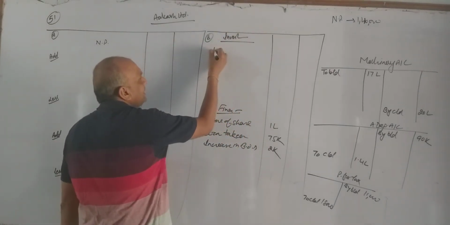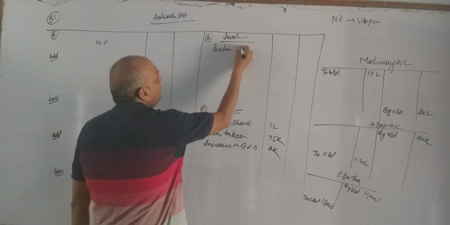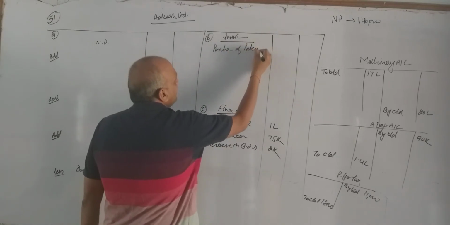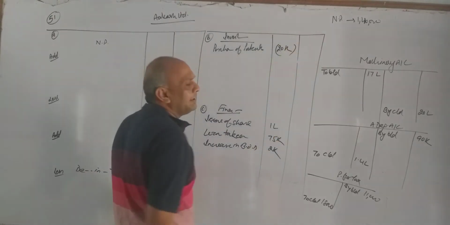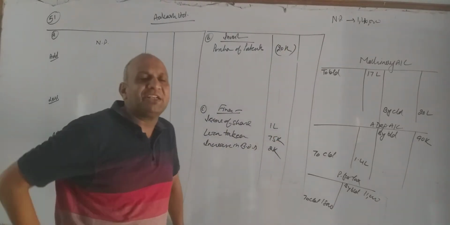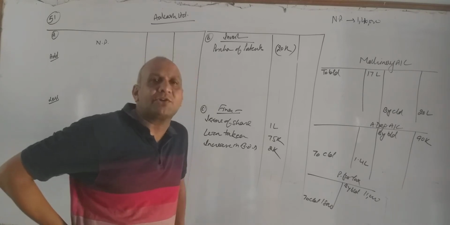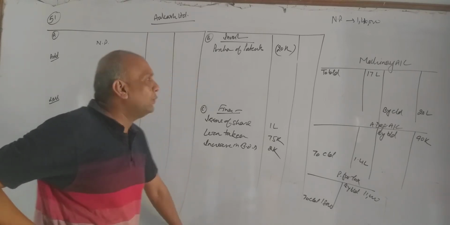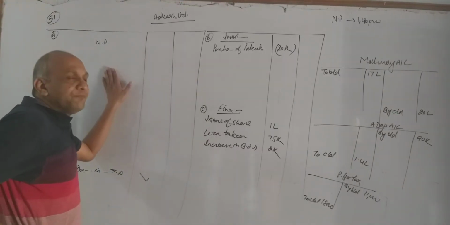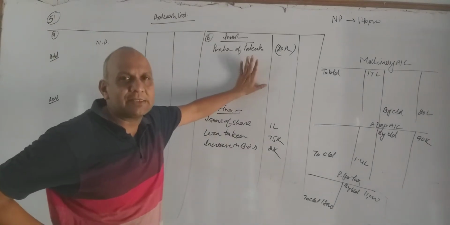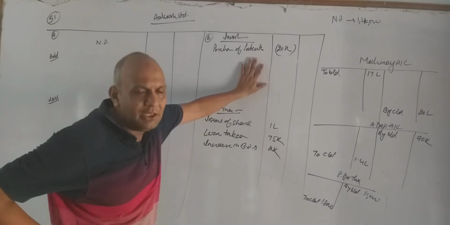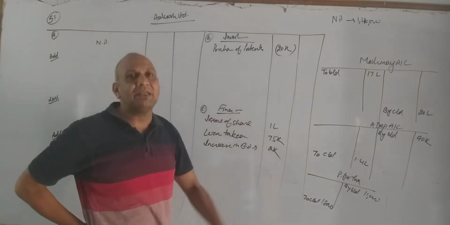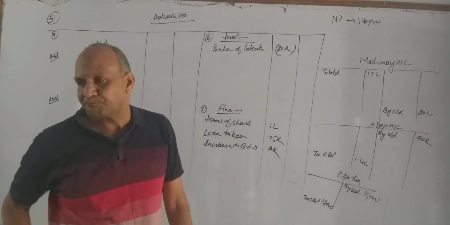Investing activity. Purchases of patents. In most cases you will find that our intangible assets are reducing. Patents, goodwill, trademark, they are reducing. When they reduce, we add them over here, written off. In rare case you find they are increasing. So if they are increasing, it is purchase, it becomes investing activity. When we are purchasing patents, money is going, that's why bracket item.